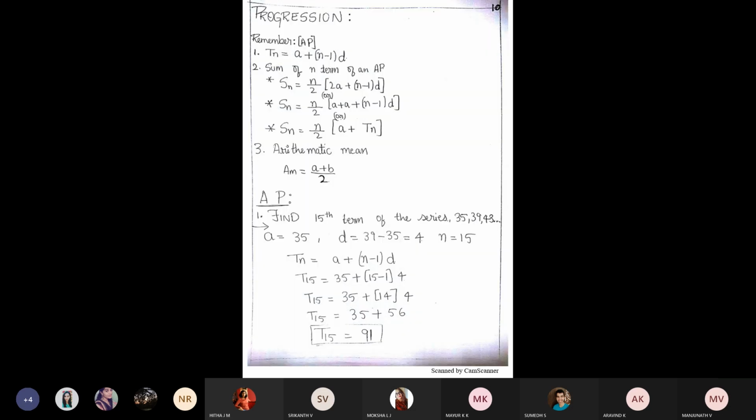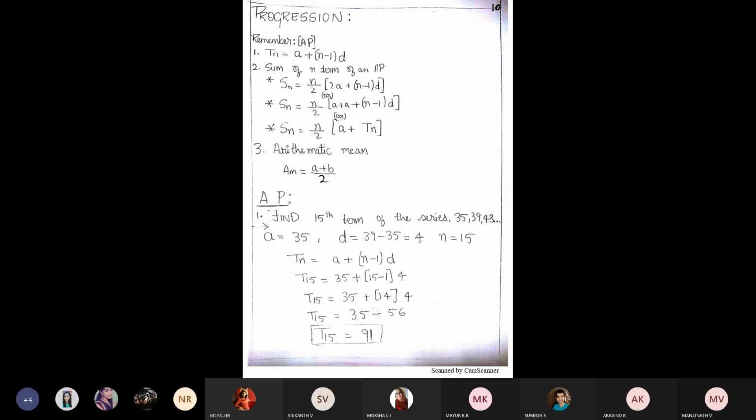Take this first problem. Problem number 1. Is it visible?